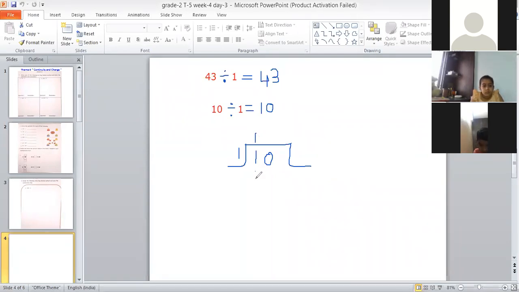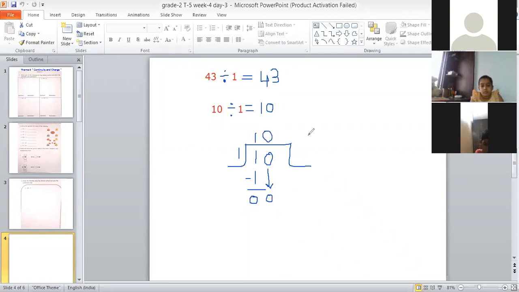So we will write here 1 and we will put a minus sign here. Right? So this is 1 minus 1, how much, children? 1 minus 1 is 0. And since 0 is there, we will note down the 0 here beside this 0. And the 0 will also go at the top.